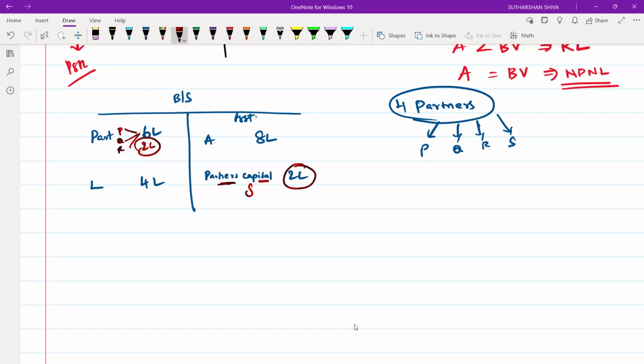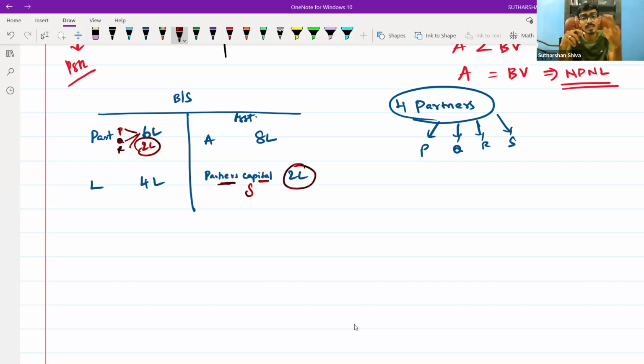You may think that partner Y has assets, so he can sell his personal assets and put the money into the business to set off these losses, right? But if Y is an insolvent partner, it means that even though he sells all his personal assets, he is not able to put in that amount of 2 lakhs into the business. It means all his personal assets are liquidated. Everything has become completely insolvent. You have nothing more to recover.